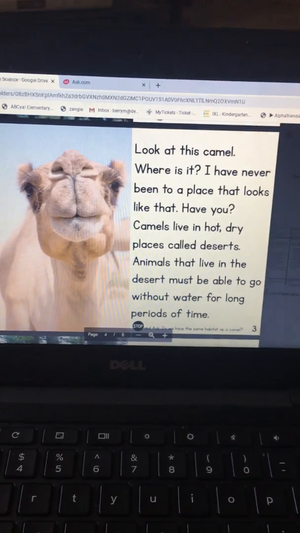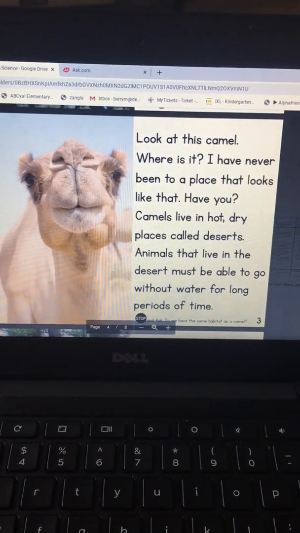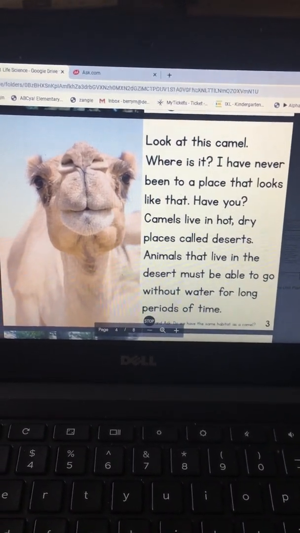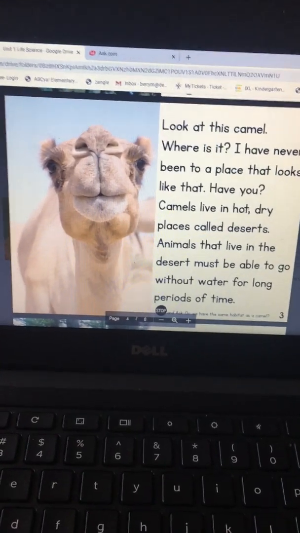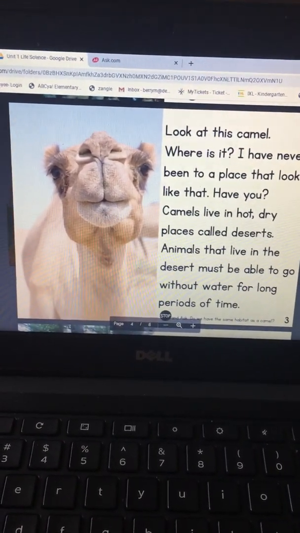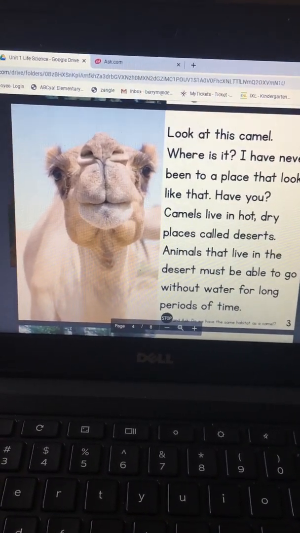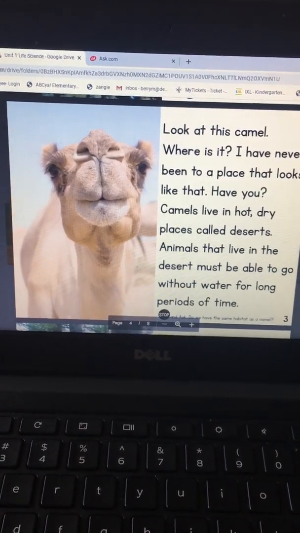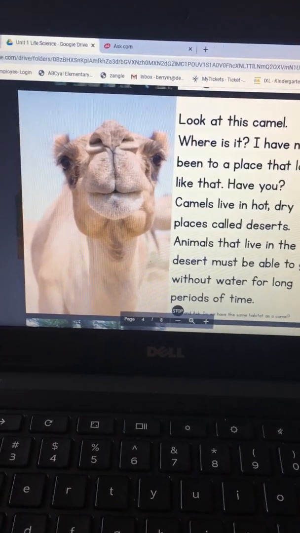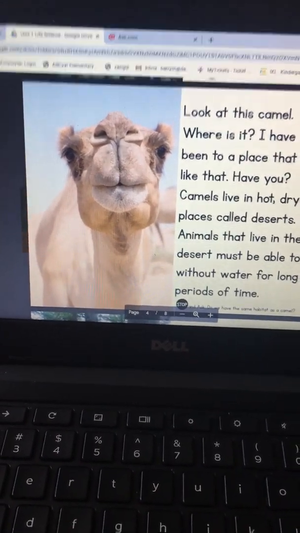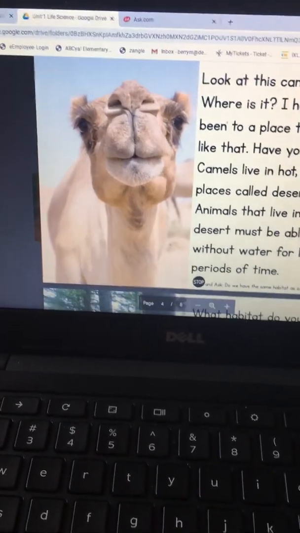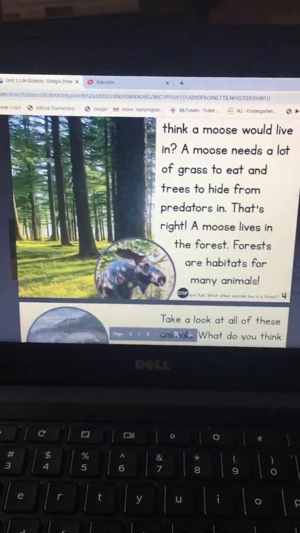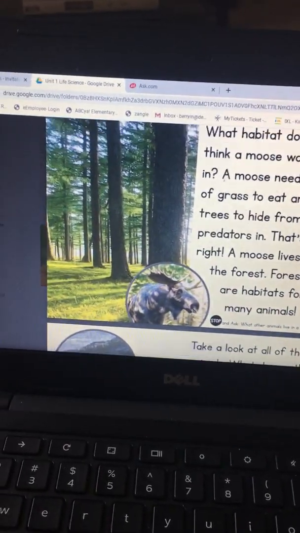Look at this camel. Where is it? I have never been to a place that looks like that. Have you? Camels live in hot, dry places called deserts. Animals that live in the desert must be able to go without water for long periods of time, like a camel. Oops.